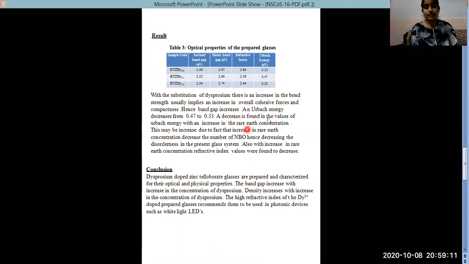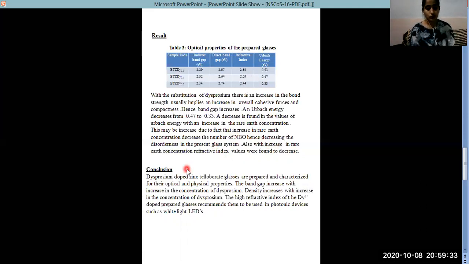A decrease in the Urbach energy was also observed, from 0.47 to 0.33. This may be due to a decrease in the number of NBO, hence decreasing the disorderness. And with the increase in the concentration, the refractive index was found to decrease.